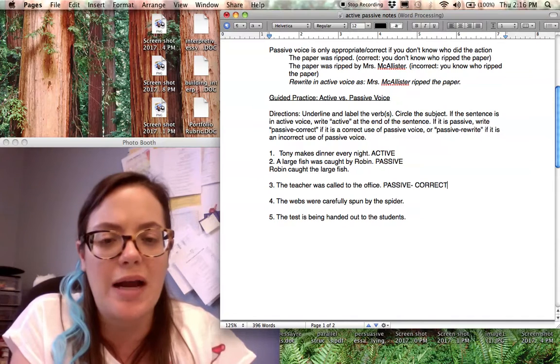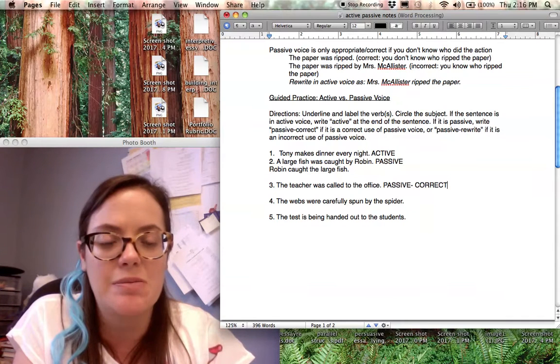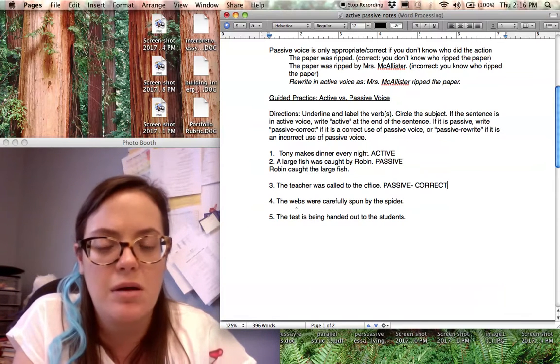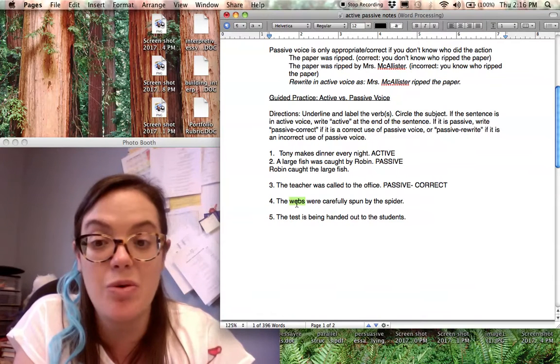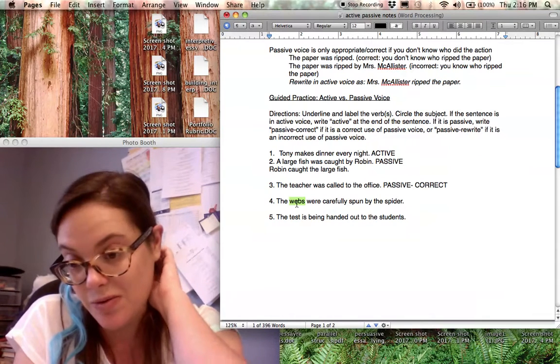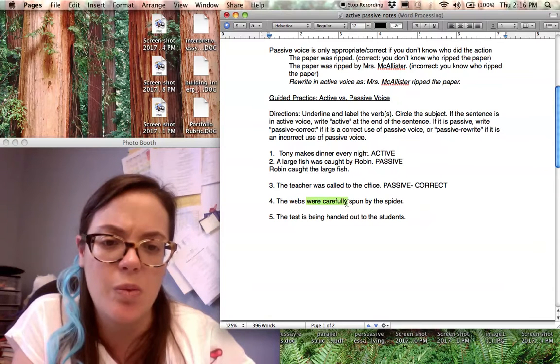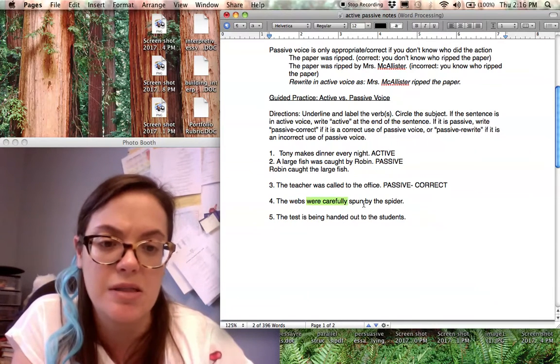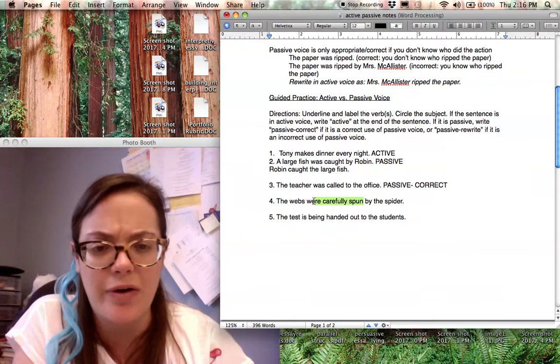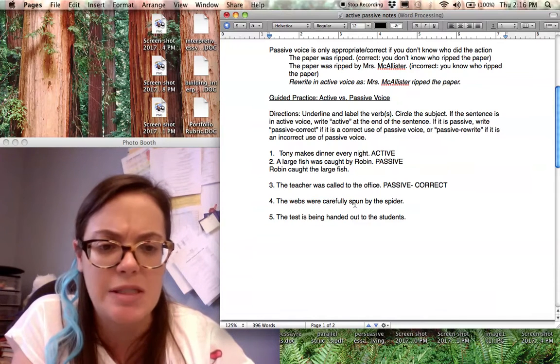All right, number 4, the webs were carefully spun by the spider. My subject is going to be webs, so I want to circle that. We always want to start with subject and verb. The verb is going to be were carefully spun. Carefully is not really one part of our verb phrase there, but were spun.